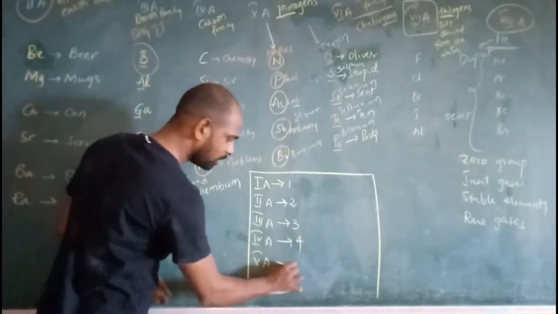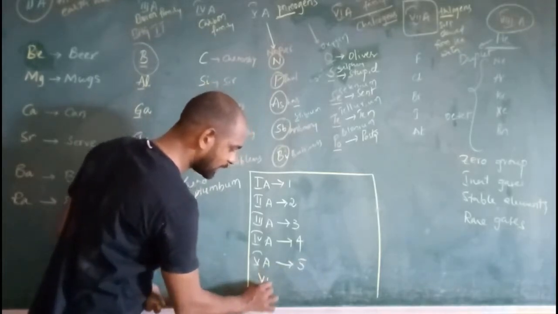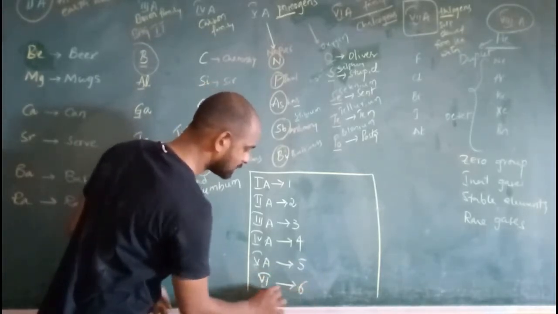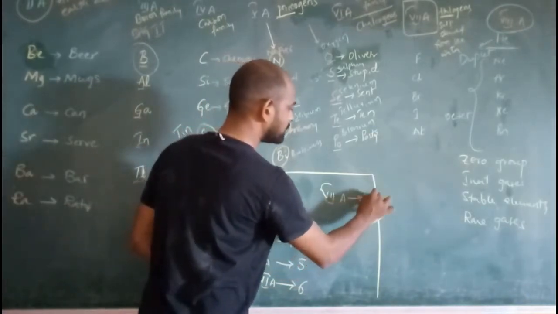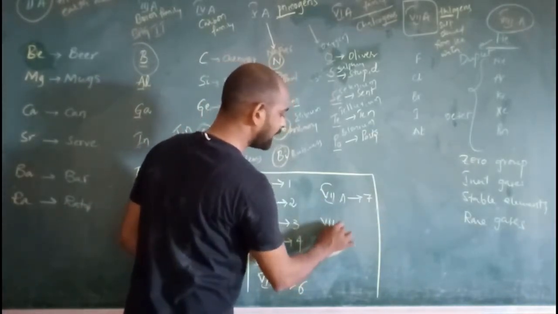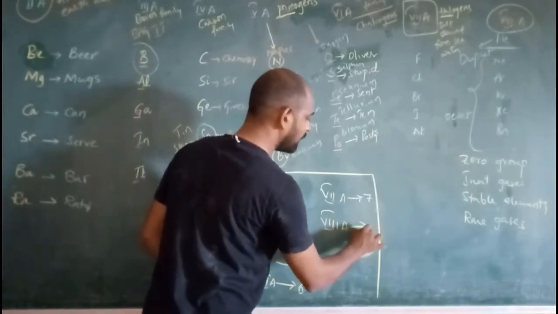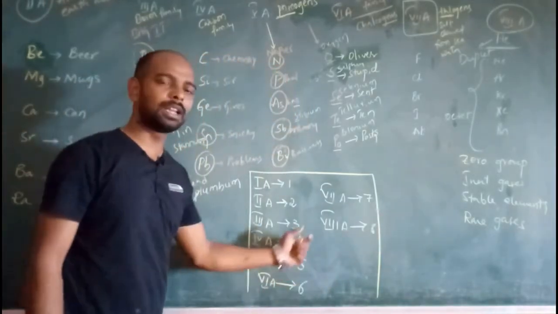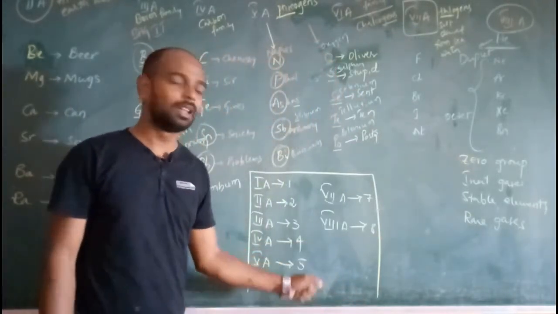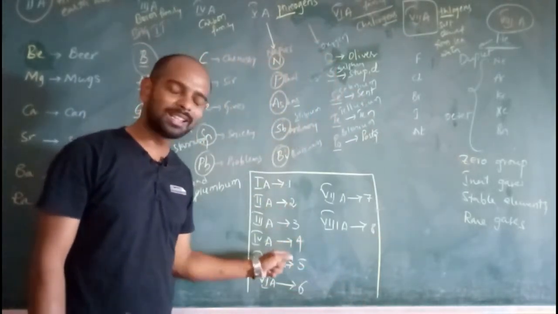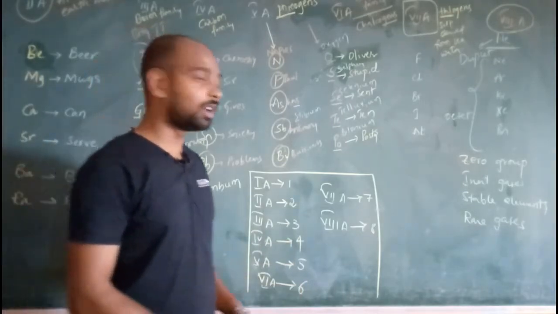5A group, 5. 6A group, 6. 7A group, 7. And 8A group, 8. So these are the number of valence electrons in the outermost shell. You should remember these numbers of valence electrons because we have a lot of work with this.